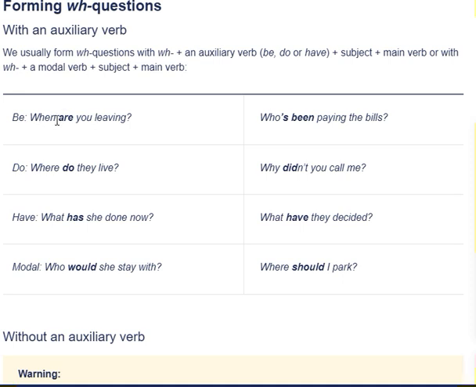We have another example here. When are you leaving? So if we take out the when, it becomes a yes no question. Are you leaving? Yes, I'm leaving. No, I'm not leaving. But when we add when to it, then it changes, and now I can say on Friday, I can say next Tuesday. I don't know. I have many options now to reply to it, because I am given an option when it comes to time.